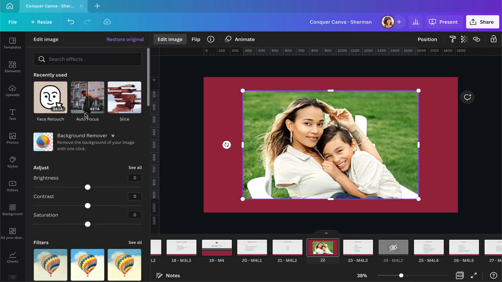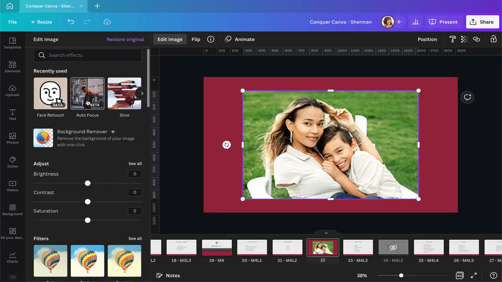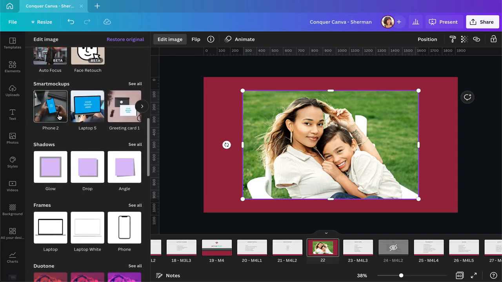I already showed you in a different lesson that you can access the smart mockups from the Edit Image section as well. So just to include it here as well, if you want to use mockups for an image that you have in your design, you can do this from here as well.